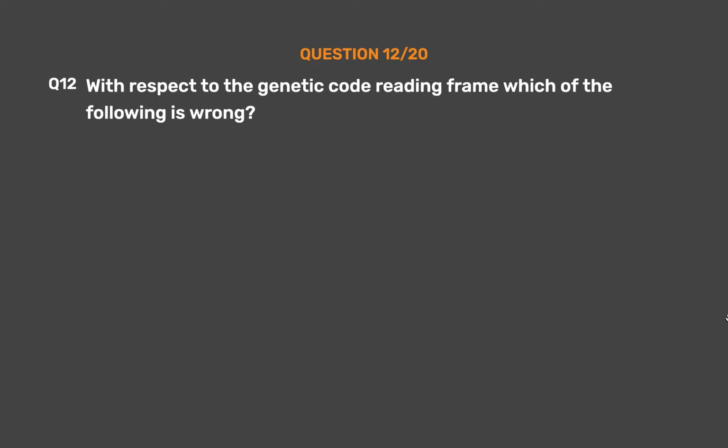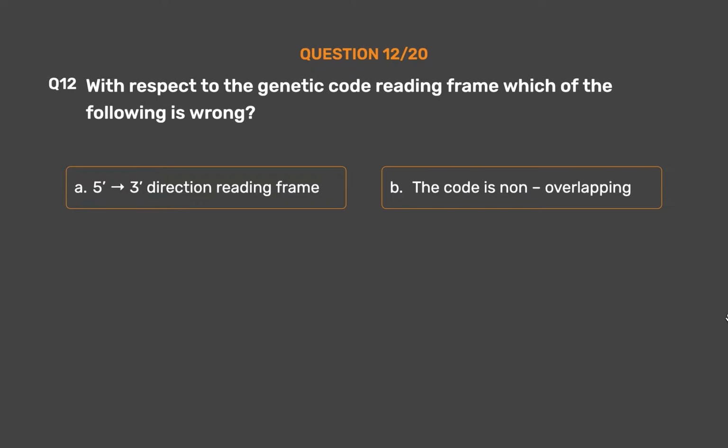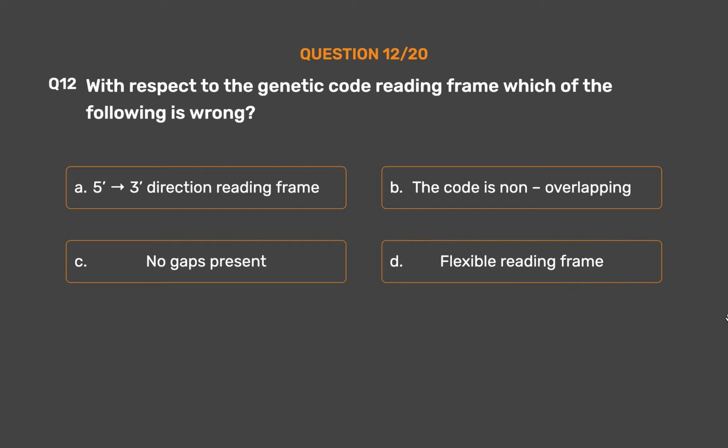Question number 12. With respect to the genetic code reading frame, which of the following is wrong? Option A. 5 to 3 direction reading frame. Option B. The code is non-overlapping. Option C. No gaps present. Option D. Flexible reading frame.